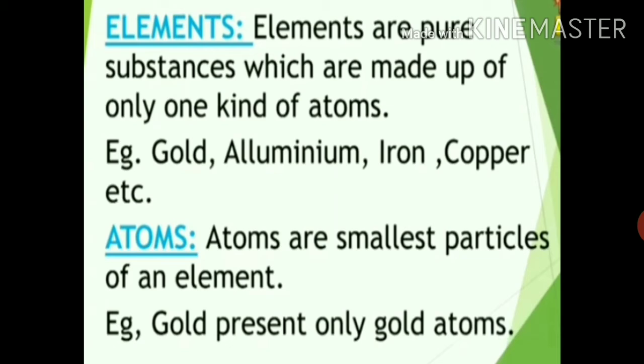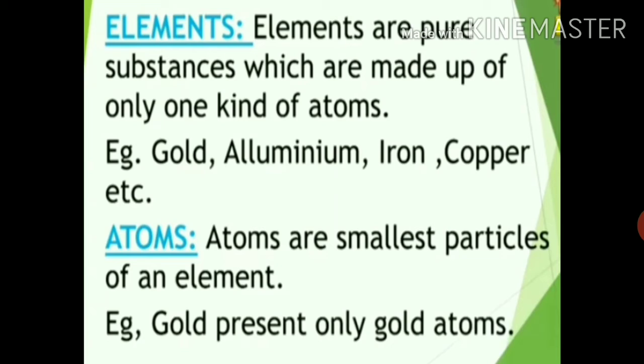Now iron, oxygen, magnesium, etc. are examples of elements. The elements themselves are the simplest substances, that is why they cannot be broken down or split up into many more simpler substances. Now student, the smallest particle of an element is called atom. A sample of an element contains only one kind of atom. This gives us another definition of element, which can be written as: an element is a substance which is made up of only one kind of atom.